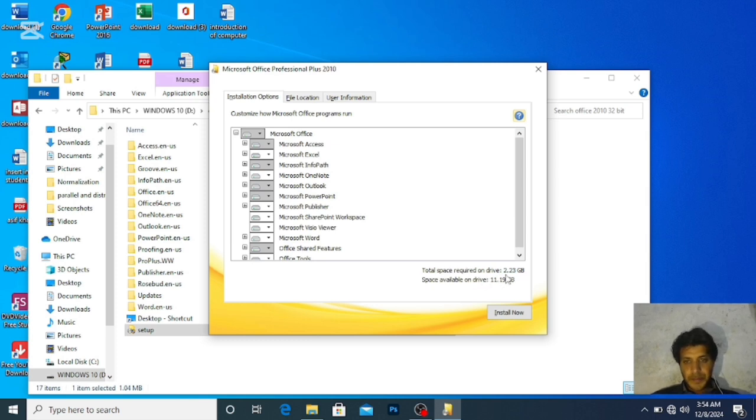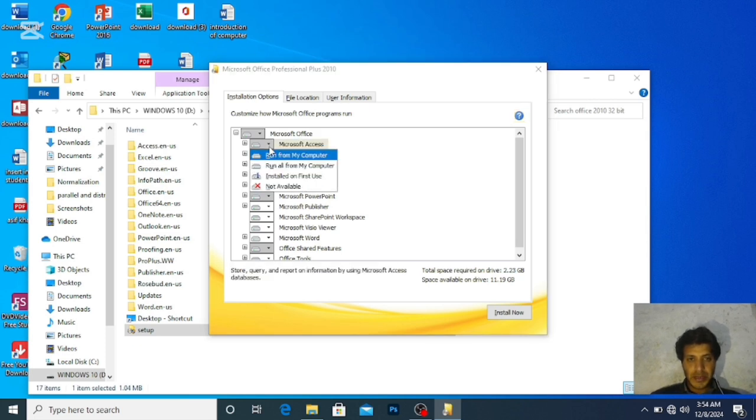You see here, it will take 2.23 GB of your storage device. When you minimize it, the memory requirement automatically decreases, so it will take less memory. So I want to minimize it.